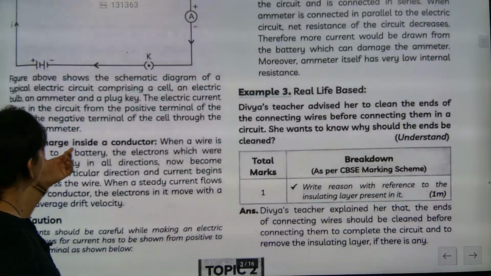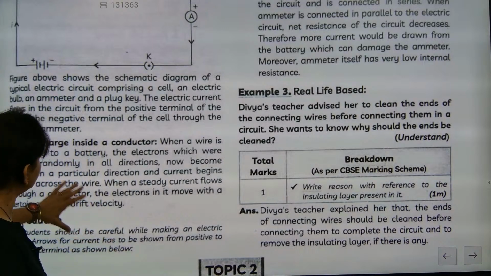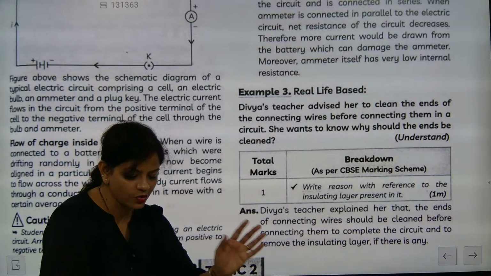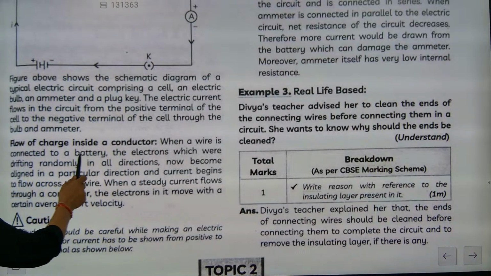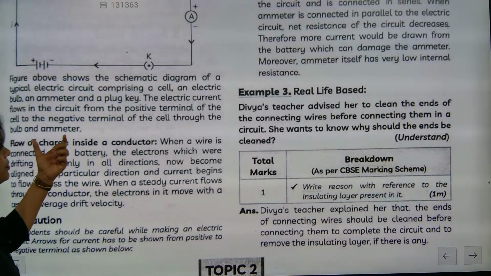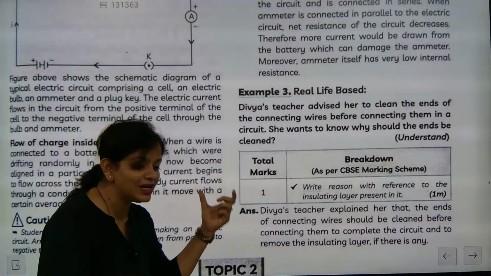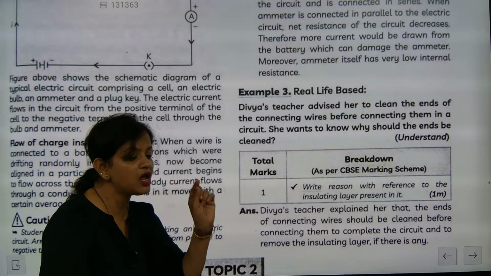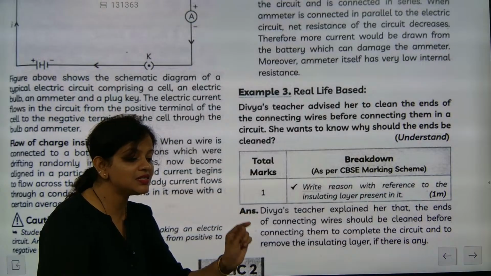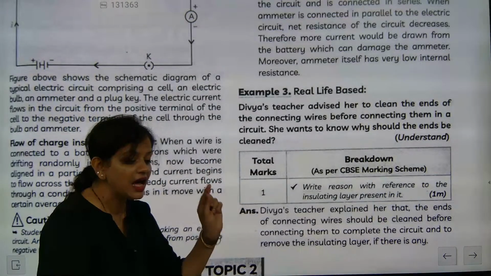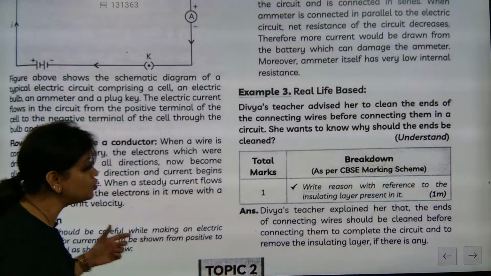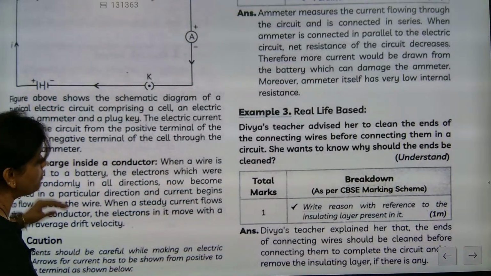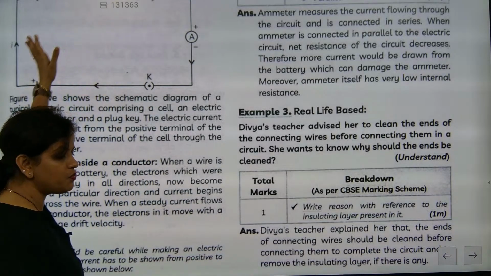The flow of charge inside a conductor. This is another topic from where they can experimentally ask one question. The flow of charge inside a conductor is due to the presence of electrons or ions. Your focus should be on the electrons or ions present inside the circuit. Once you put a potential difference, these ions or electrons will align themselves and go from the negative terminal towards the positive terminal.